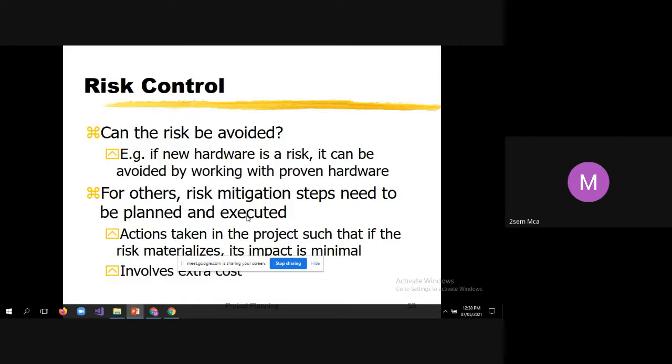Then it involves extra cost. Yes, it involves extra cost because you have to deploy people to mitigate that risk, isn't it? To counter that risk, you have to deploy people and they will be working. Slightly, that may vary your schedule. That's why I told you the detailed schedule will keep evolving as your project progresses, and obviously it involves extra cost.